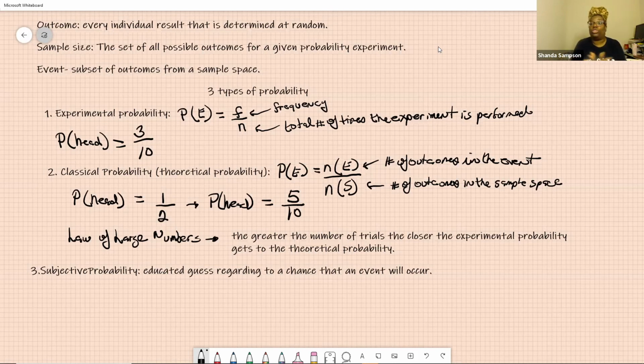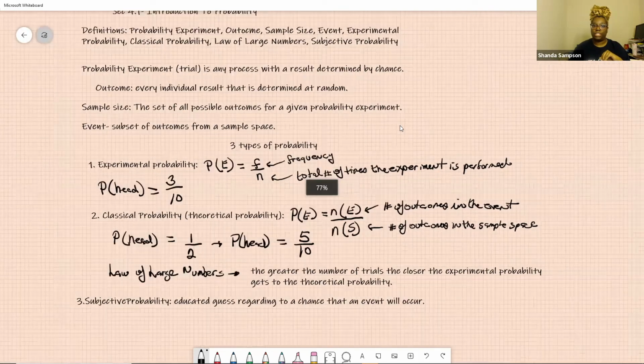Last one, you go to your friend and you say, yeah, statistics is hard. I'm about to fail. And your friend says, yeah, you about to fail. Then you come to me and you say, Professor Sampson, statistics is hard. I'm about to fail. And I say, yeah, you about to. Okay, all right. Anyway, you get the point. So subjective probability is an educated guess regarding the chance that an event will happen, made by somebody who's educated to make that guess. Those are all your definitions for your intro section to probability.